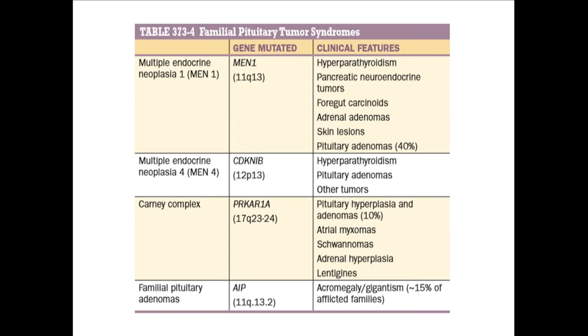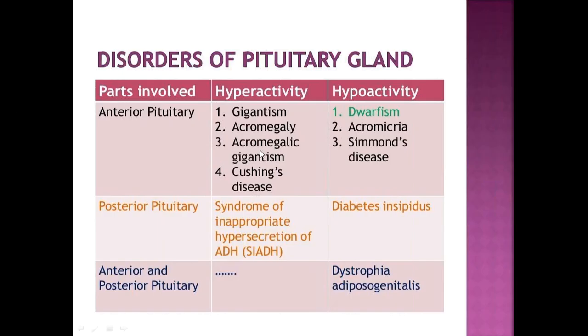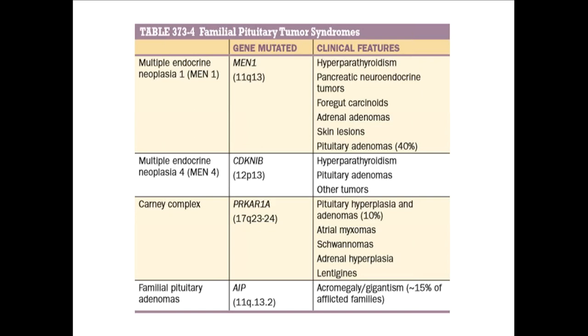Before going to that, just a short note on some familial pituitary tumor syndromes. As in the last class, we have seen acromegaly and Cushing's disease, which are isolated elevations of growth hormone or ACTH levels because of an adenoma. But there are some familial conditions where multiple endocrine glands are involved and their hypersecretion is seen. Let me go through some of those conditions here.